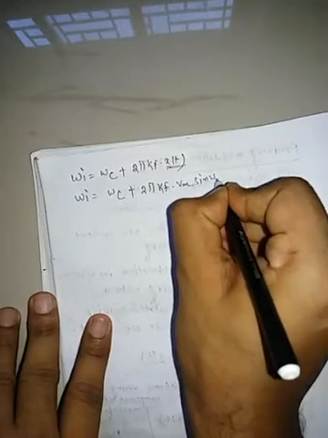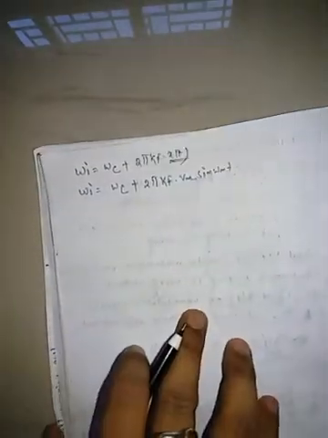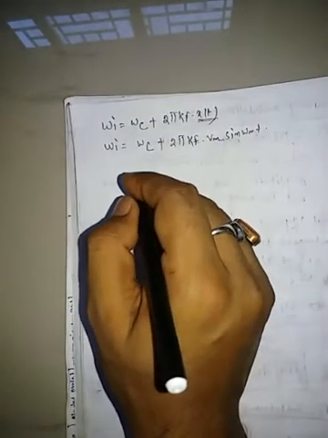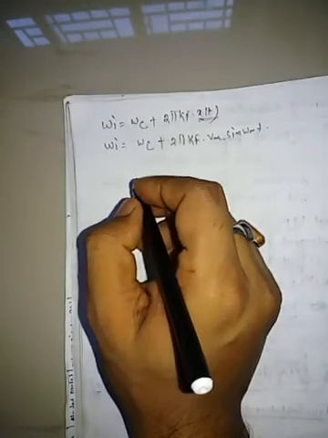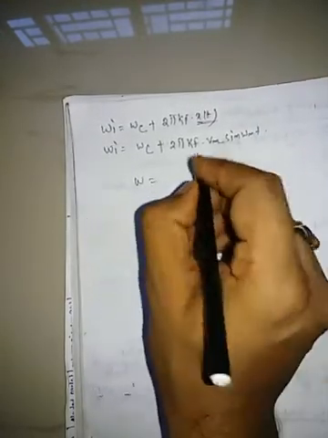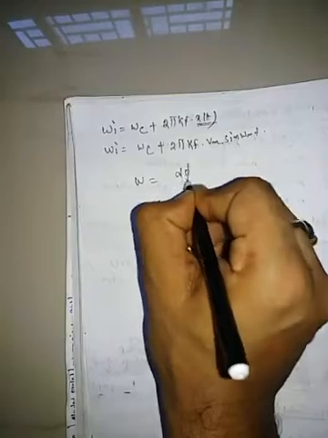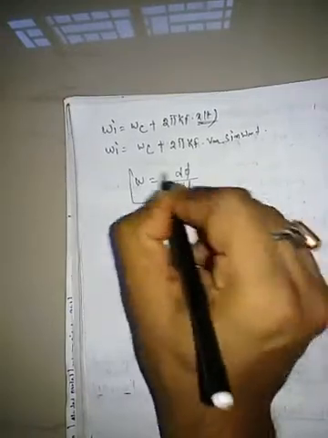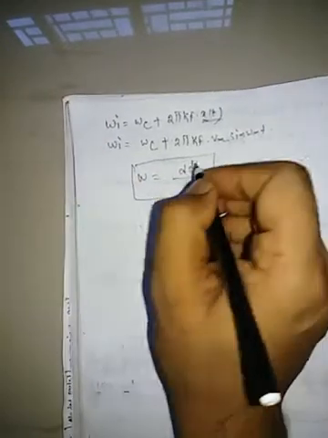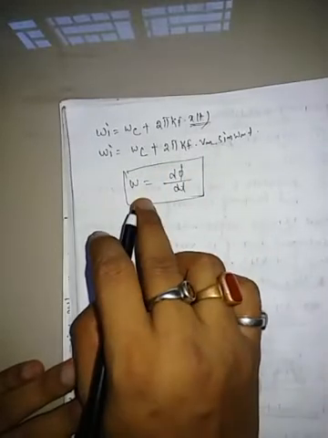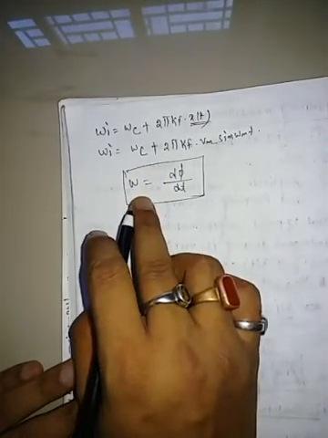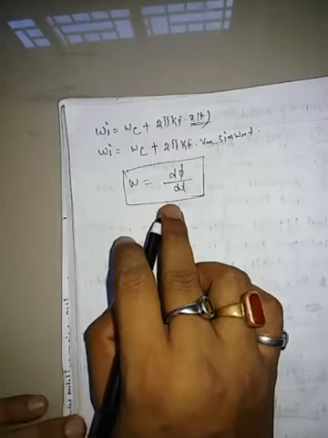In angular modulation we also discussed that omega is equal to d phi by dt. I discussed this in the angular modulation chapter. Omega is equal to d phi by dt.